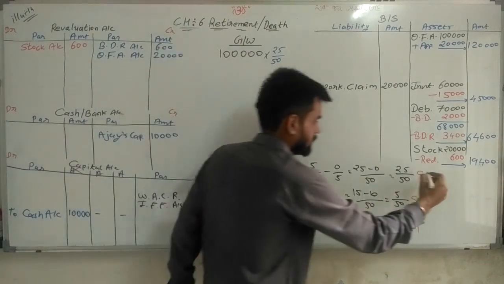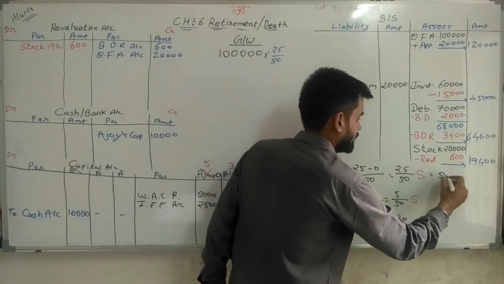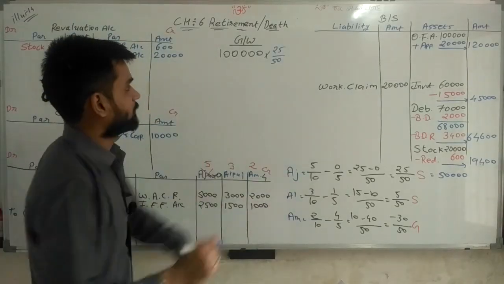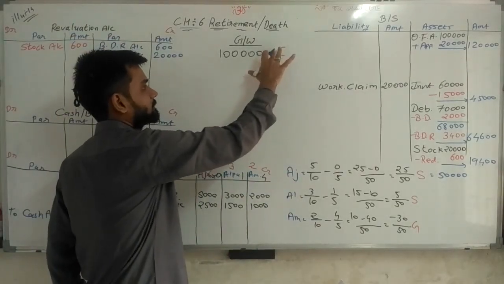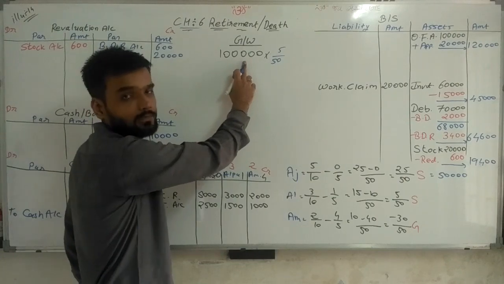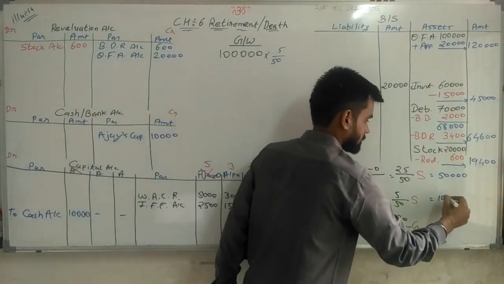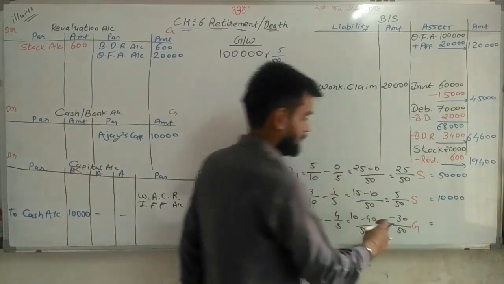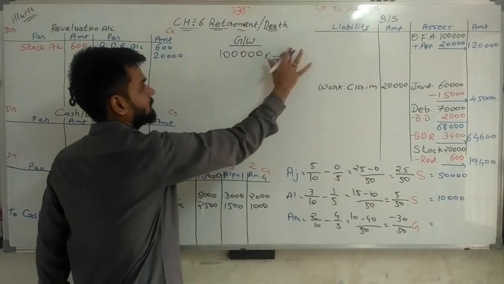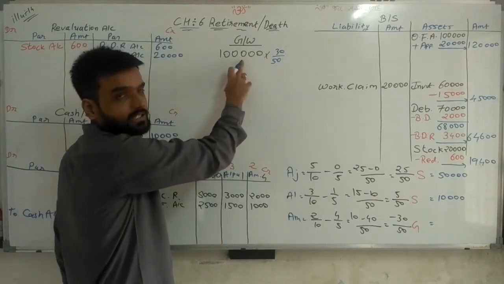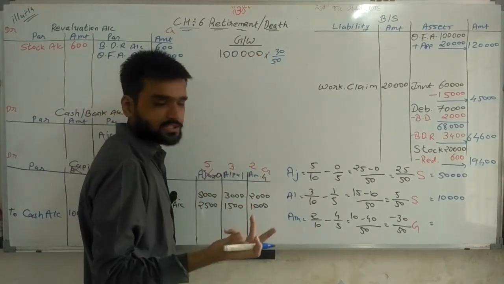So for Ajay, 50,000 rupees is the amount. Then 5/50: 50 2s are 100, 2,000 into 5 is 10,000 rupees. Then 30/50: 50 2s are 100, 2,000 into 30 is 60,000.